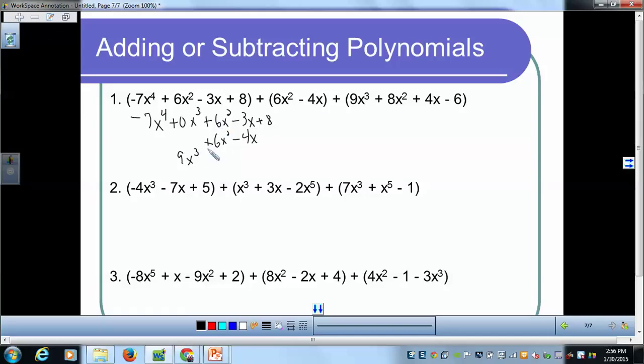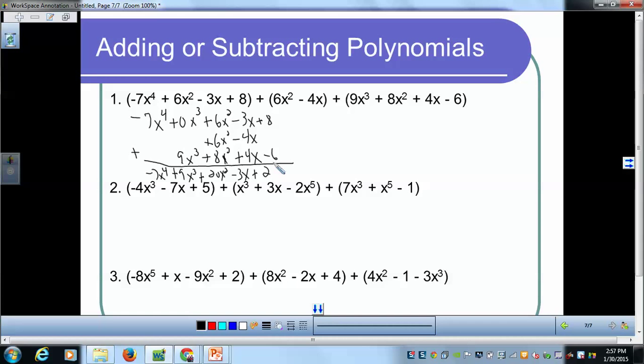Then 8x squared, because you can see that you may end up with 3 terms here, and then a plus 4x, and then I have a minus 6. And then all we have to do is just add down. So we're adding all these. So negative 7x to the 4th plus 9x cubed plus 20x squared minus 3x, and then plus 2.